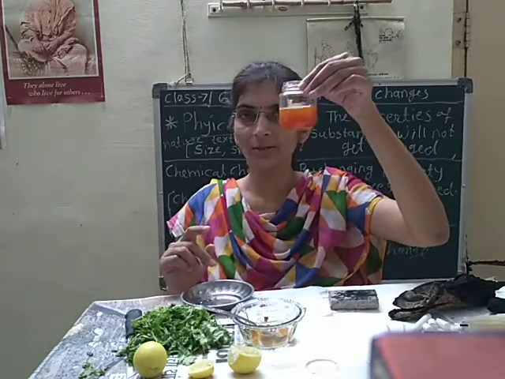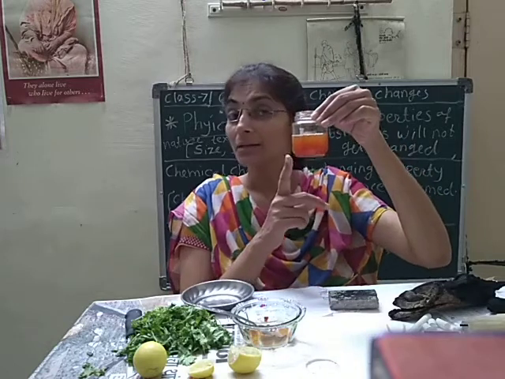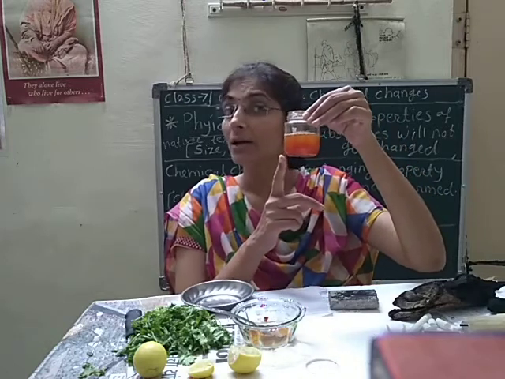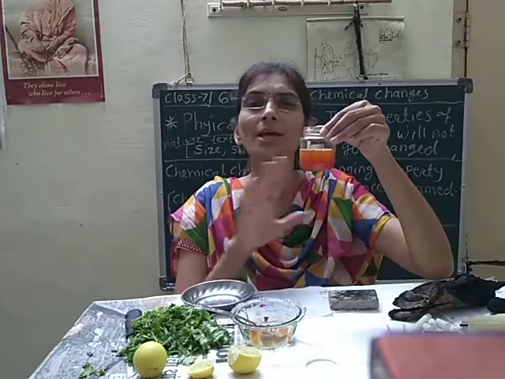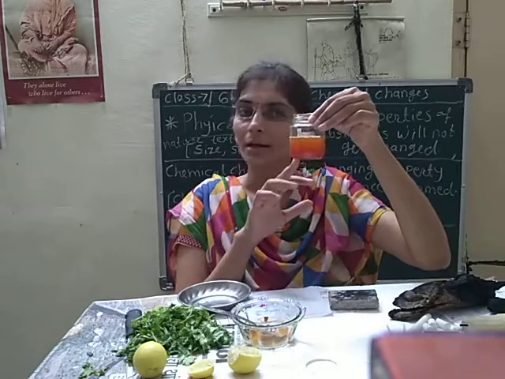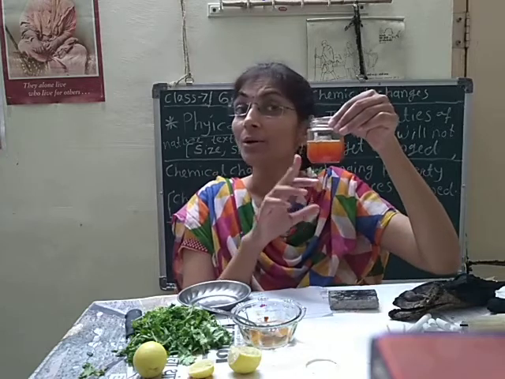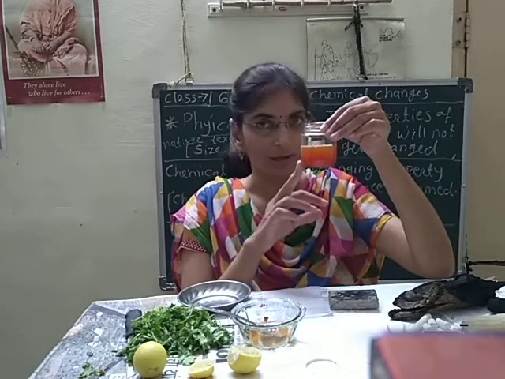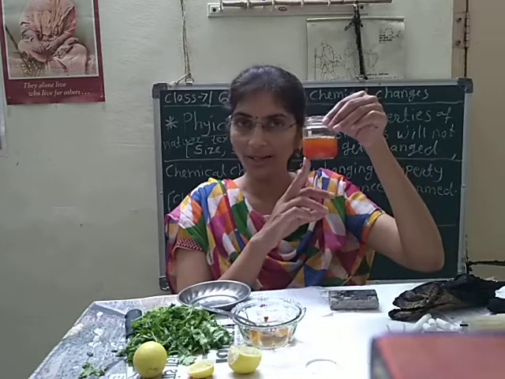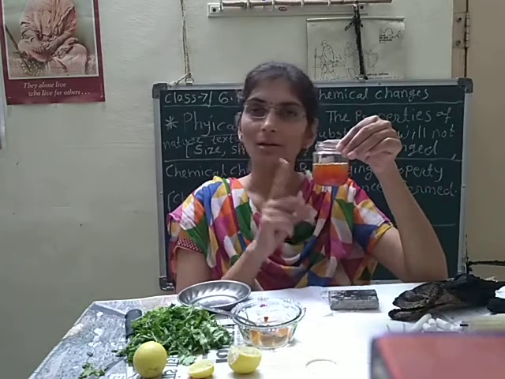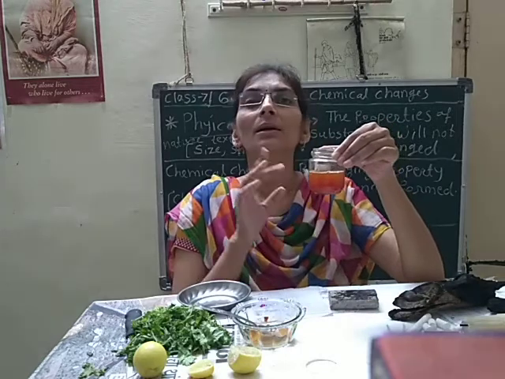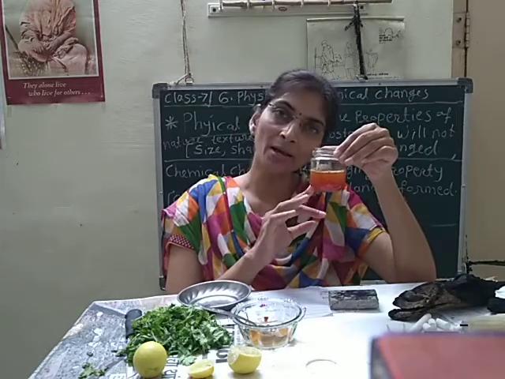What are you observing, students? Here the yellow color of that turmeric indicator is changed totally and it is converted into reddish brown color. Yes, are you seeing that? It is converted into reddish brown color. Why? Because a chemical reaction has happened here.